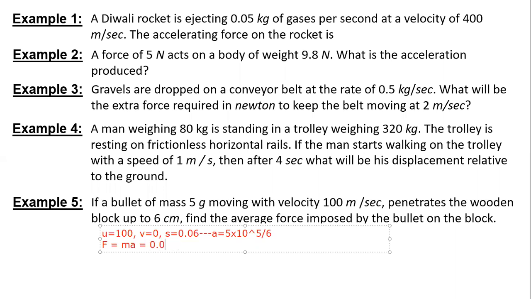Okay, and this is 0.005, correct, the mass? Yes, sir. This becomes 5 into 10 to the power 5 by 6. Finally we get 2500 divided by 6, so the answer is approximately 416.7. That is the final answer.